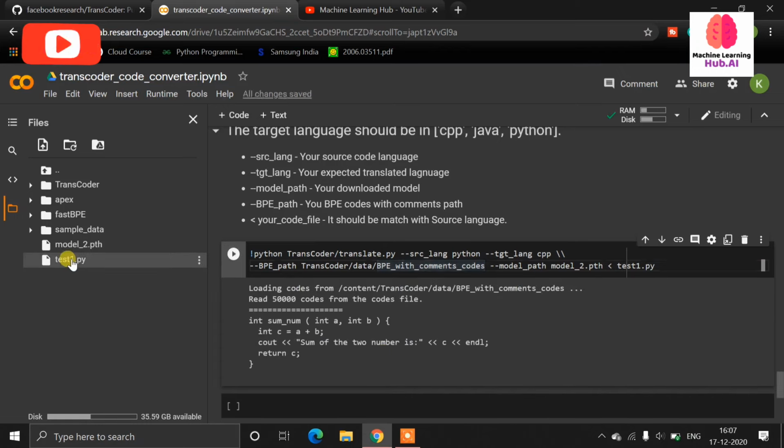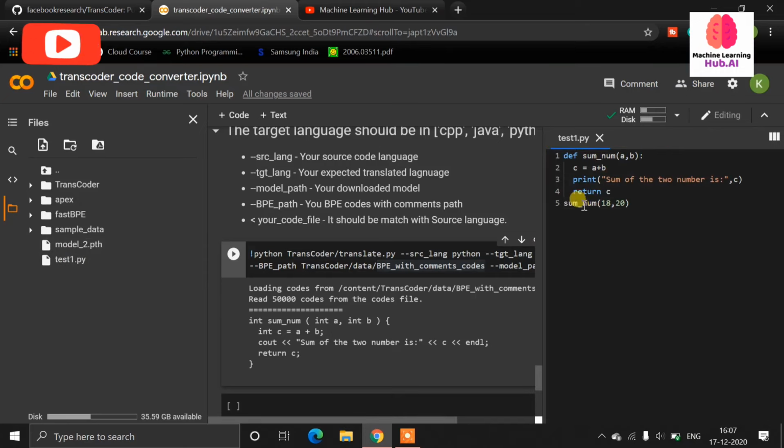So let me open my Python code first. Here you can see integer sum. The function name is the same. Now my parameters are integer a, integer b, and integer c is equal to a plus b, then it outputs the sum of the two numbers. So you can see, guys, this is perfectly converted. My Python code is successfully converted into C++ code.